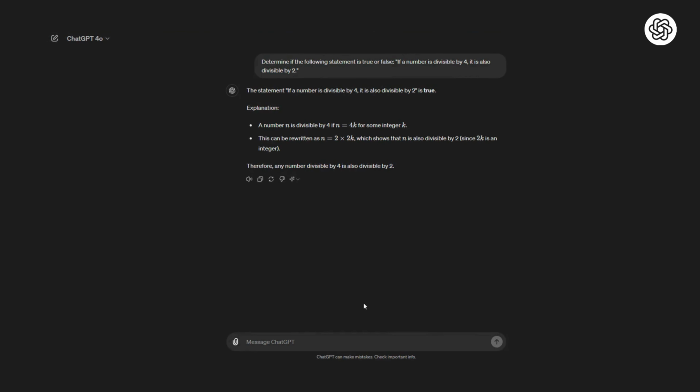ChatGPT explains why the statement is true, and there's a fair explanation to that. A number n is divisible by 4, so n equals 4k for some integer k. This can be rewritten as n equals 2 times 2k, which shows that n is also divisible by 2, since 2k is an integer. Therefore, any number divisible by 4 is also divisible by 2, which is common sense. But what ChatGPT has done is, it has explained logically and rationally by understanding the problem first.